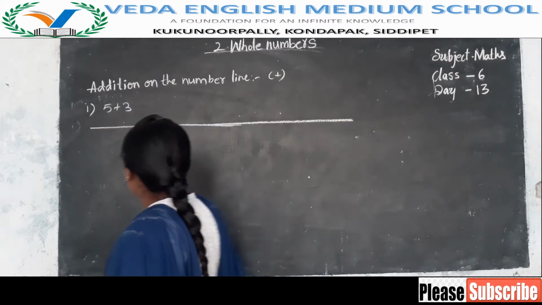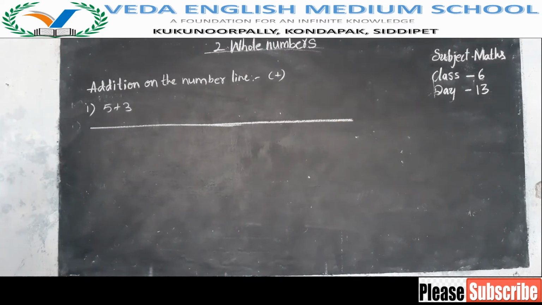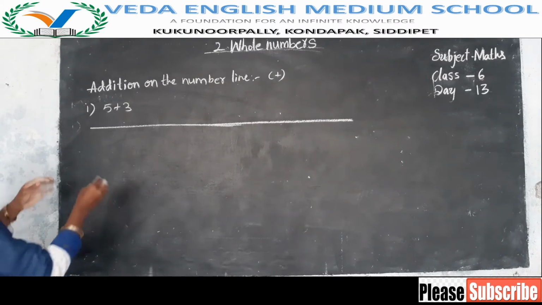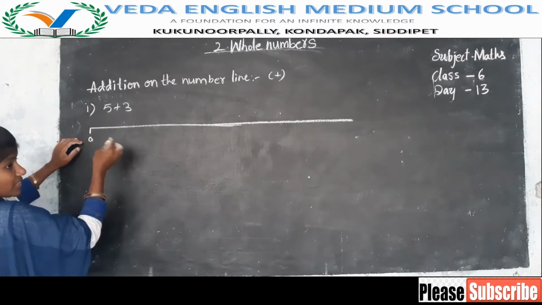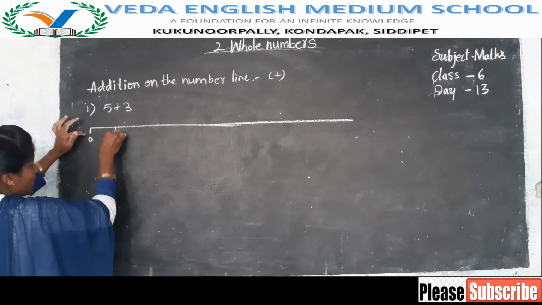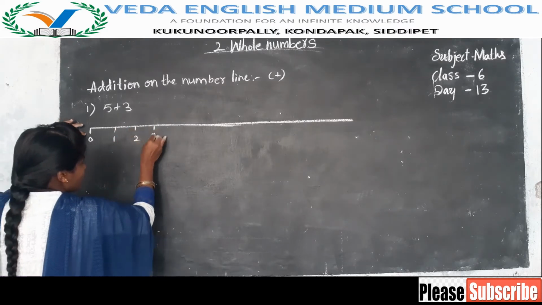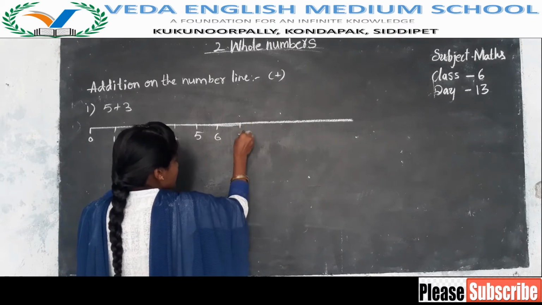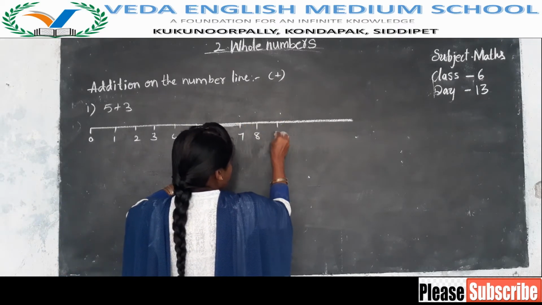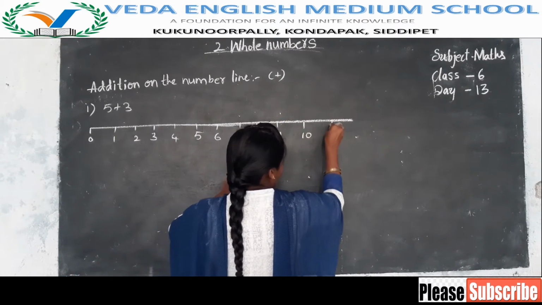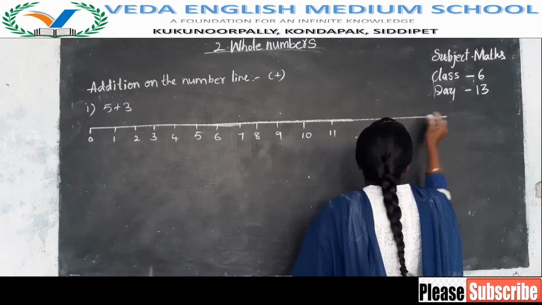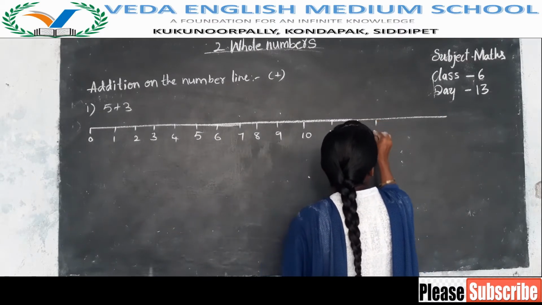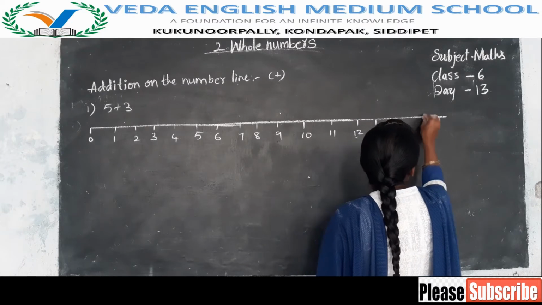By using a scale you have to draw this line, and on the line you have to write the numbers from 0 onwards. It is 0, you have to write with the same distance. 1, 2, 3, 4, 5, 6, 7, 8, 9, 10, 11, 12, 13, 14, 15.